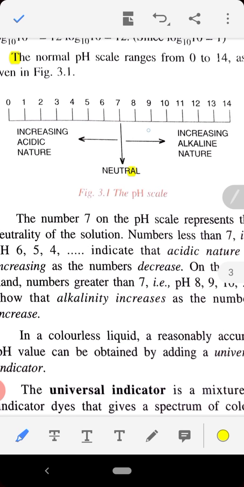And on this side from 7 to 14, the alkaline nature of the solution is increasing. This scale you have to draw in your copy. I am highlighting it here. This is the pH scale, the normal pH scale. Clear?